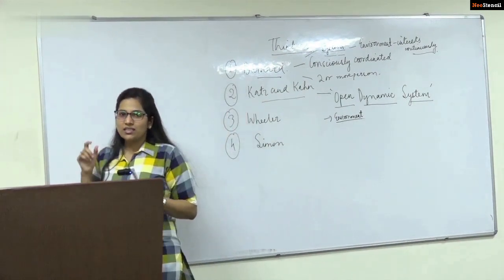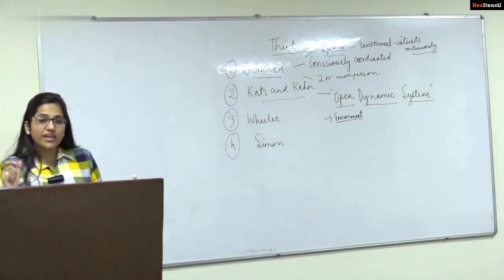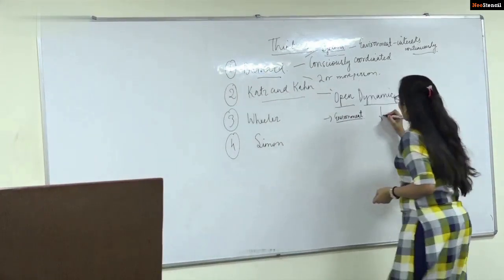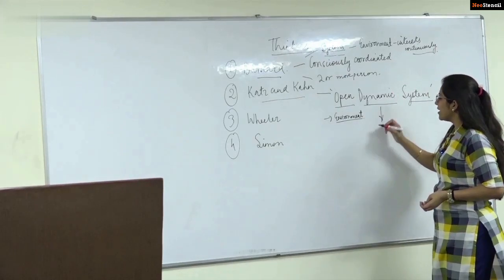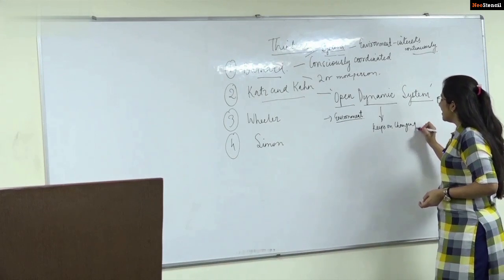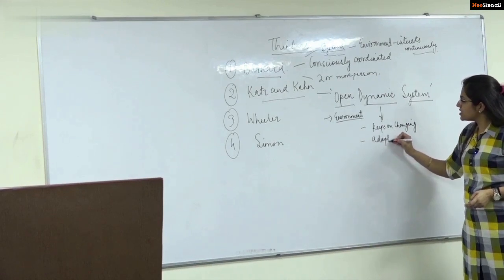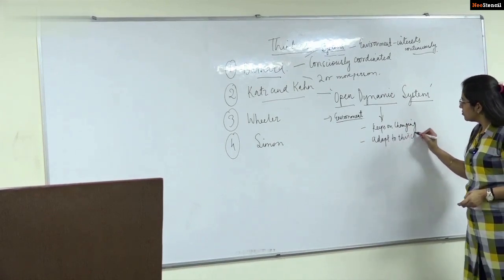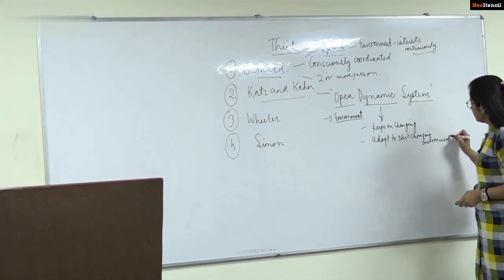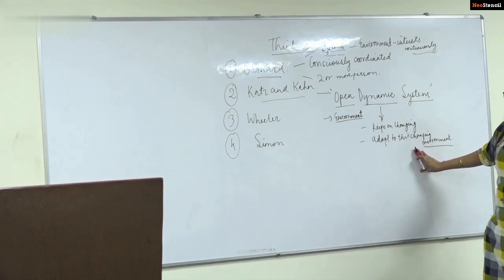Then we have the next word that he stated, and it carries importance: dynamic. Why dynamic? Because it keeps on changing. Dynamic is something which keeps on changing, right? What keeps on changing? The environment keeps on changing, and the organization has to adapt to this changing environment. Fine. Adapt to this changing environment.